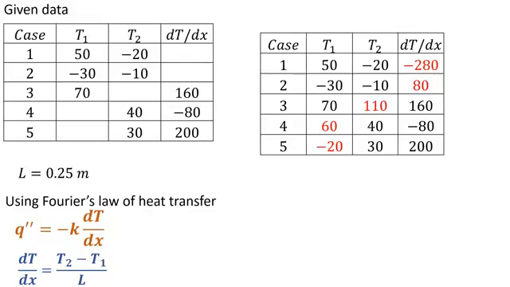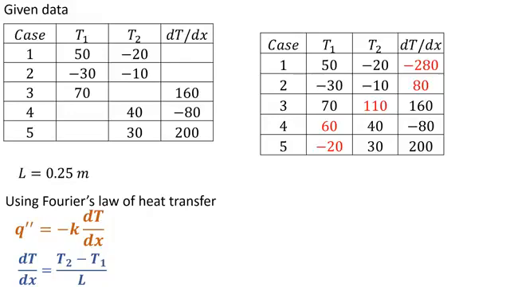When I solve this for case 1, dT/dx comes out to be minus 280 degree centigrade per meter. Similarly, when I solve for case 2 where T1 is minus 30 degree centigrade and T2 is equal to minus 10 degree centigrade, dT/dx comes out to be 80 degree centigrade per meter.